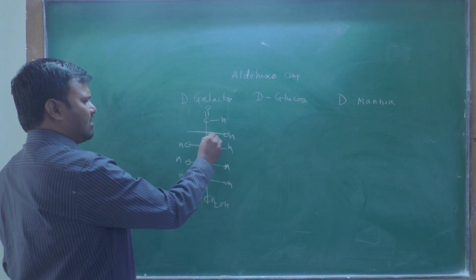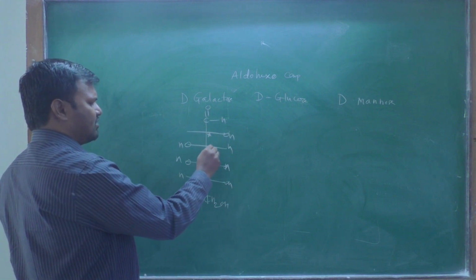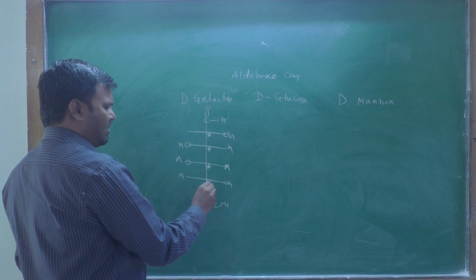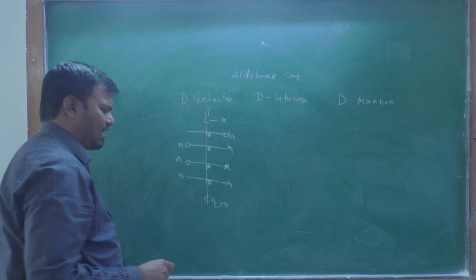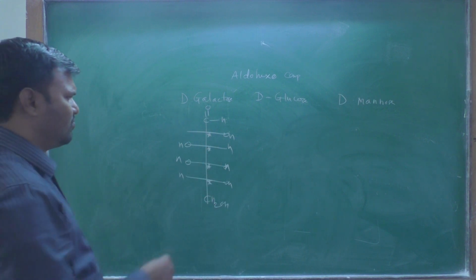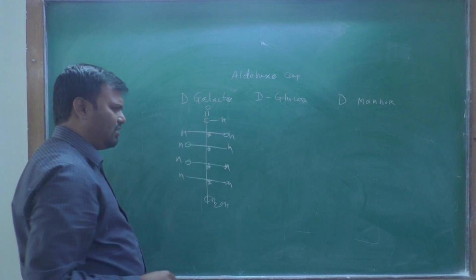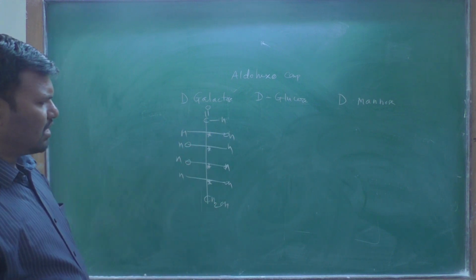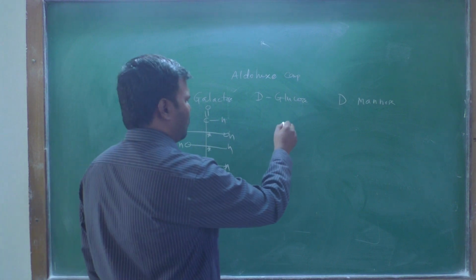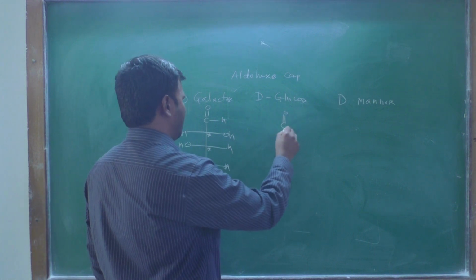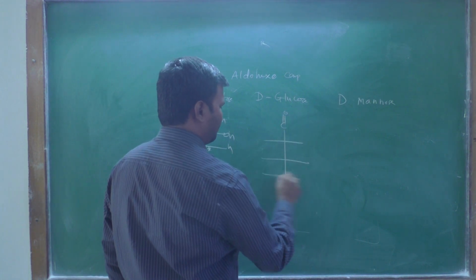Number of chiral centers: first chiral center, second chiral center, third, and fourth. There are four chiral centers. Okay, chiral center means what? The carbon which has four different groups attached. Glucose is looking like that.